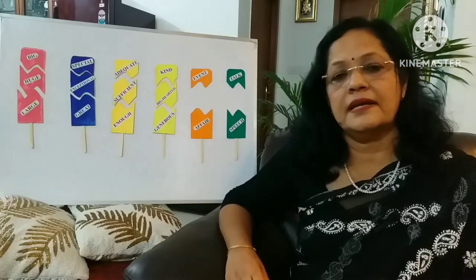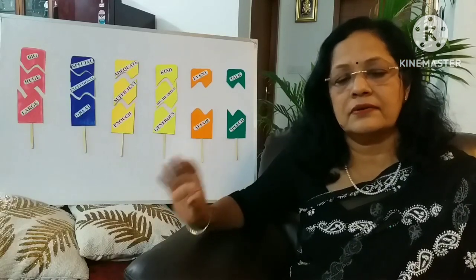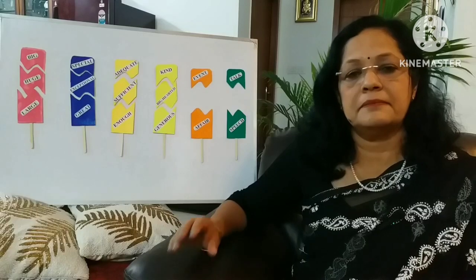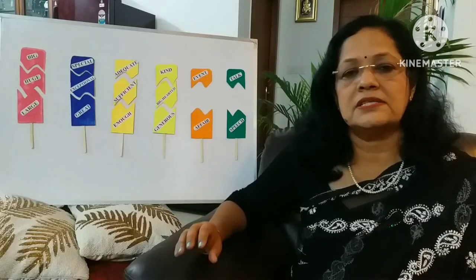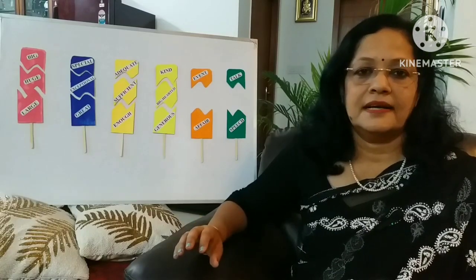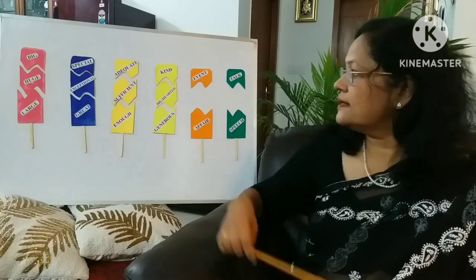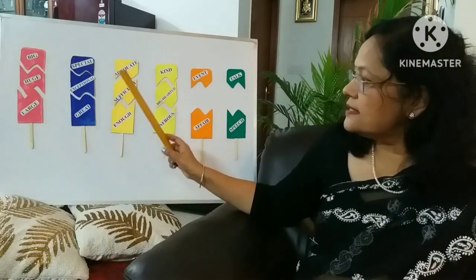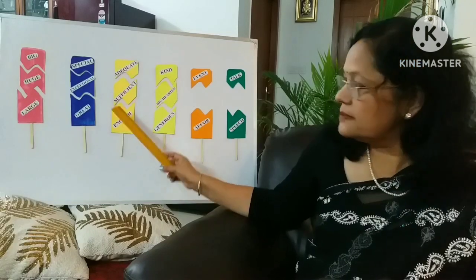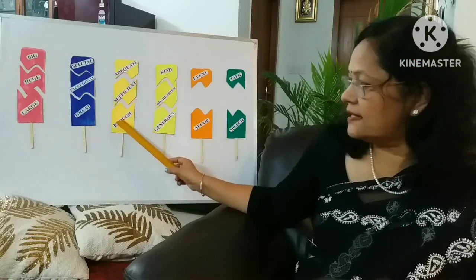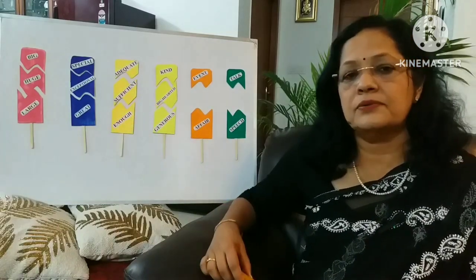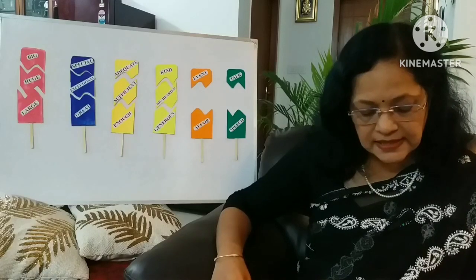The meaning of adequate is, first we have to tell the meaning of the word. The meaning is as much as required. Now the synonyms of adequate are sufficient and enough. Now how will I use it in a sentence?